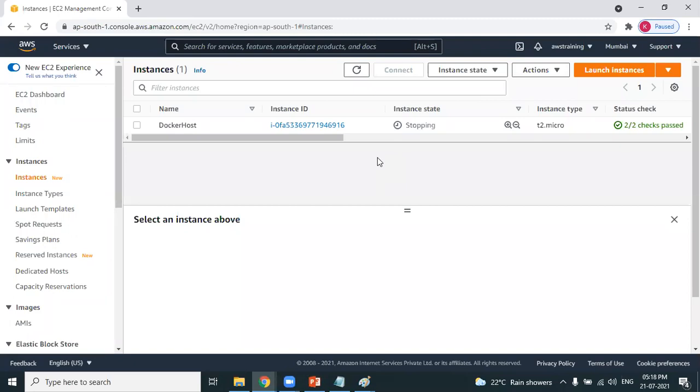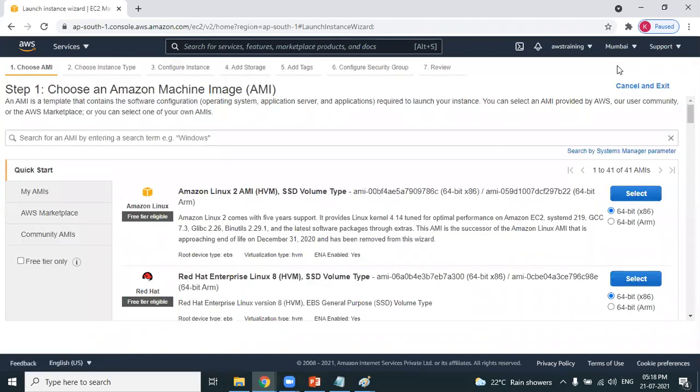Which instance do you want to create? You want to create a Linux machine. Here you have an option of launch instances. Click on launch instances. Creating an instance is a seven-step process, as you can see: 1, 2, 3, 4, 5, 6, 7. Creating a virtual machine on AWS cloud is a seven-step process. So let's learn clearly.